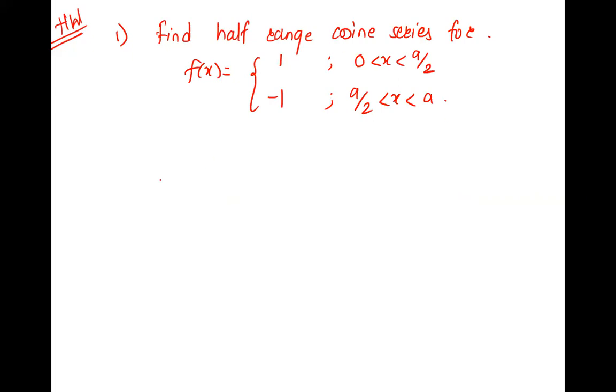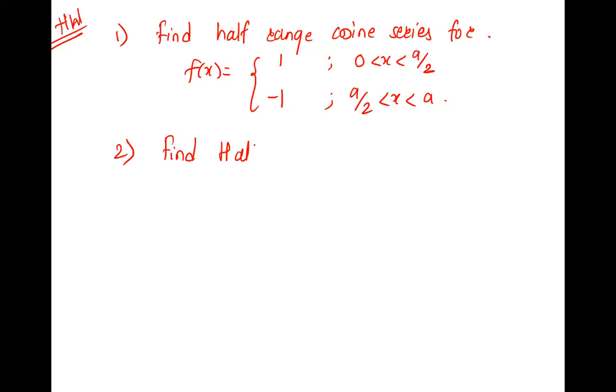What is L here in this case? a by 2. L is a or a by 2? a. Right, it is a half range. If it is Fourier series, then correct, a by 2. But if it is half range, it is a, 0 to L. You will compare it with 0 to L.